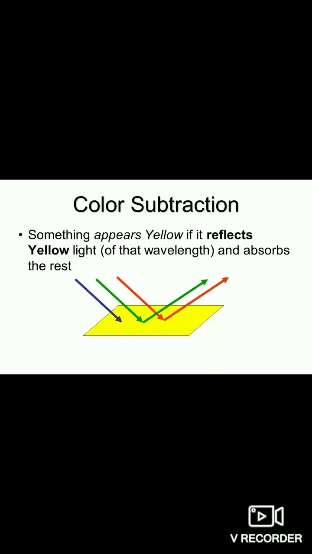Lastly, when all the colors except one are absorbed by the object, the object appears to have the color of the reflected light. Like a red rose in sunlight appears red because it reflects red light and absorbs all the other colors present in the white light.